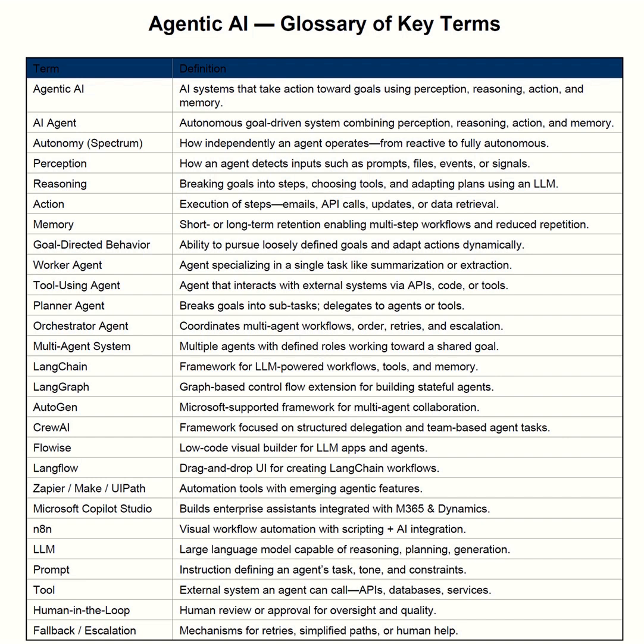Orchestrator agent is the next one in the picture. The orchestrator is the manager of the entire system. It decides the order of operations, handles retries, and escalates when something fails. It keeps track of the whole system and keeps it on track as well. Next is multi-agent system. A multi-agent system combines planners, workers, tool users, and orchestrators. Each agent has a role, and together they behave like an intelligent digital team.